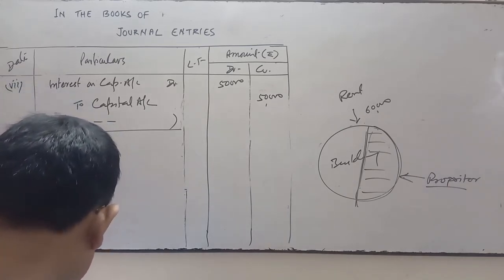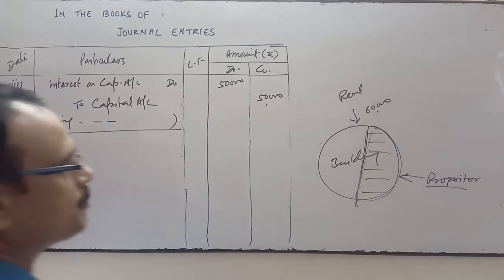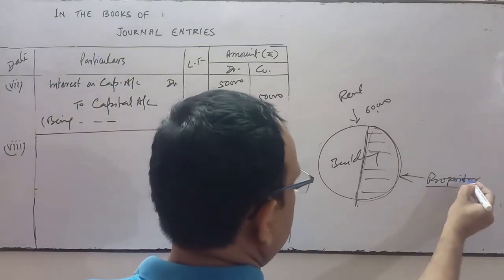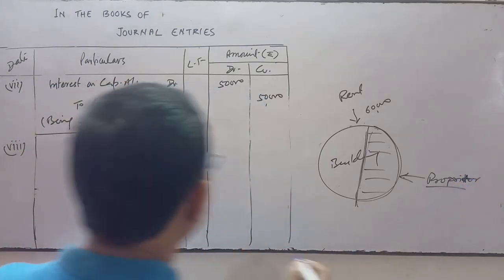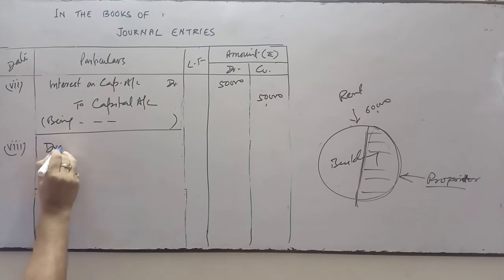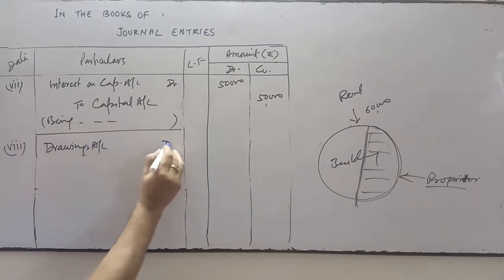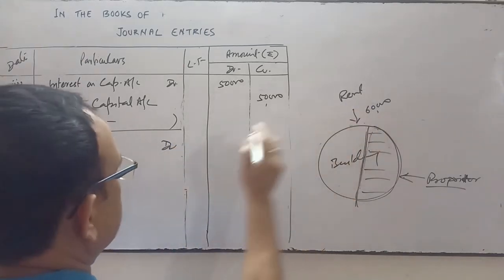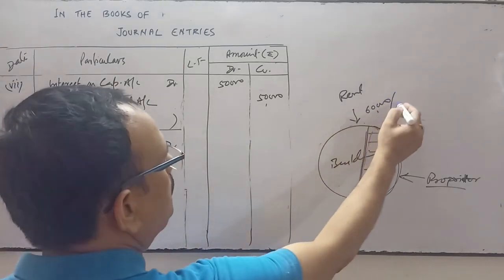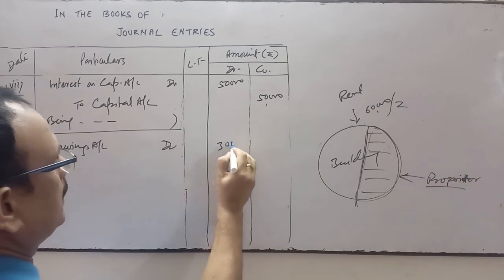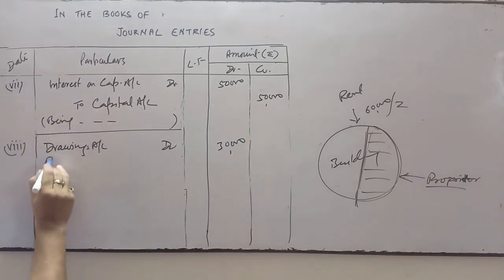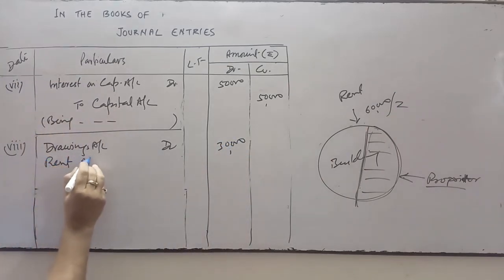Used by the proprietor for his personal use, so drawings account will be debited for half the amount, 60,000 upon 2, 30,000, and the rest will be treated as rent. It's a business expense.